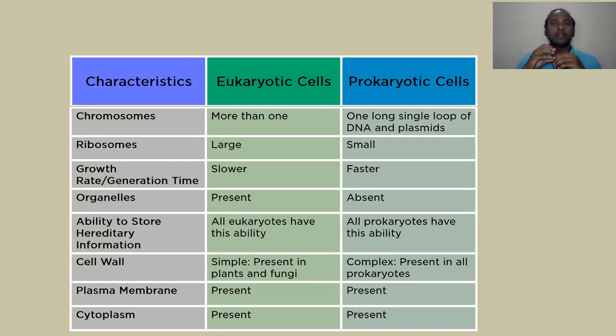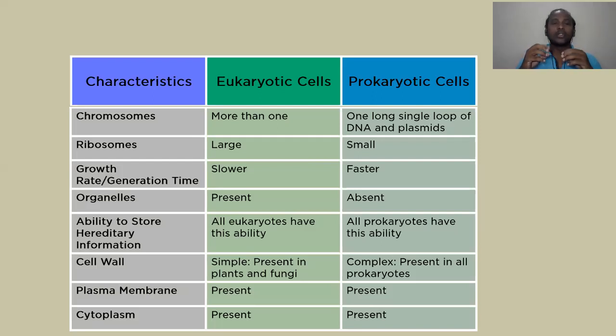Right, coming to the ribosomes. These are protein manufacturing factories that are large in eukaryotes and very small in prokaryotes. In eukaryotes that is 80S ribosomes that can be present. Anyway, the structure I will discuss in detail in coming classes.